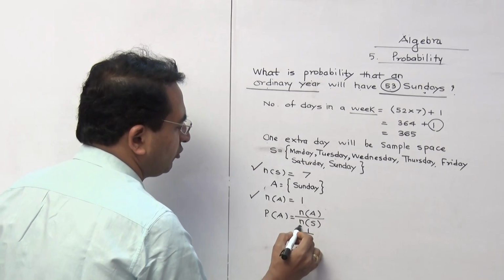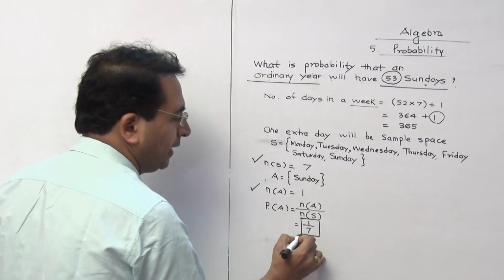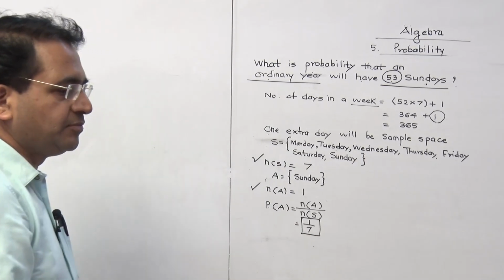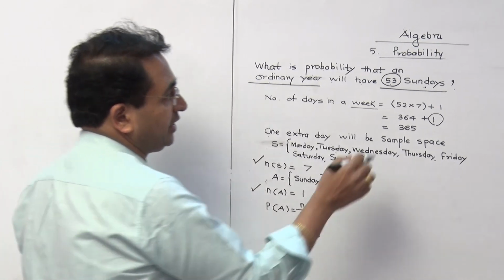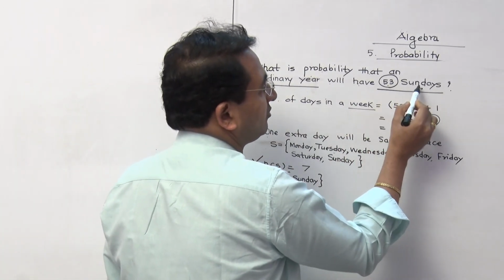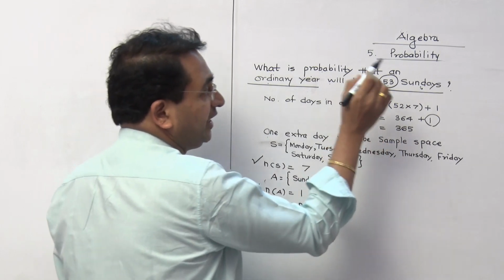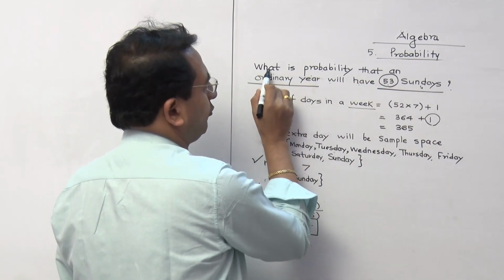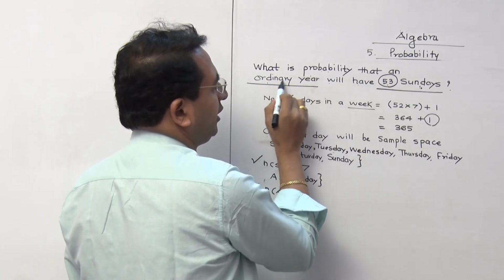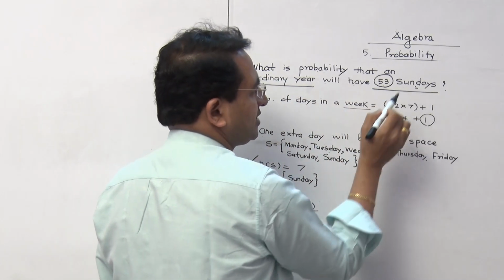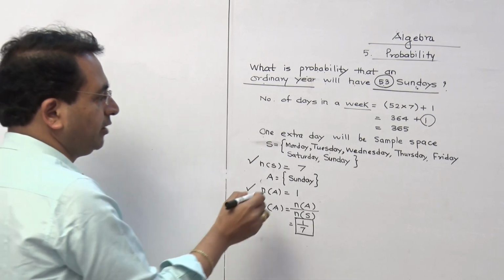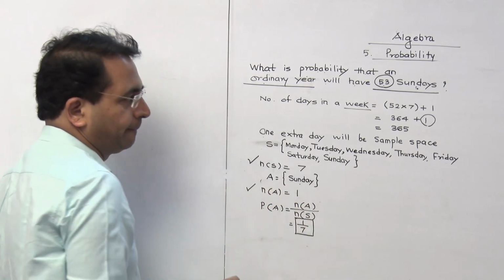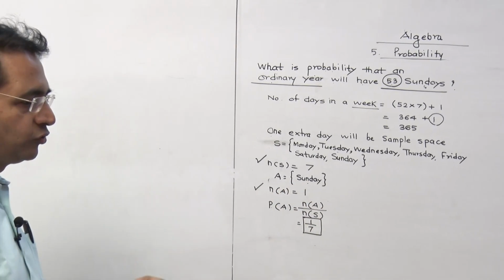Now what modification can they make to the question? Now they can ask you this as an MCQ also. So try to memorize this answer, and it is not applicable only for 53 Sundays. For any day of a week, even if they say what is the probability that an ordinary year will have 53 Mondays, the calculation is going to be the same. But we write Monday here, correct? I hope you have understood this.